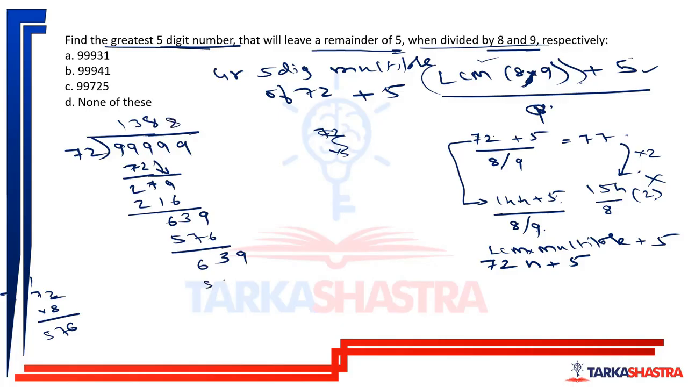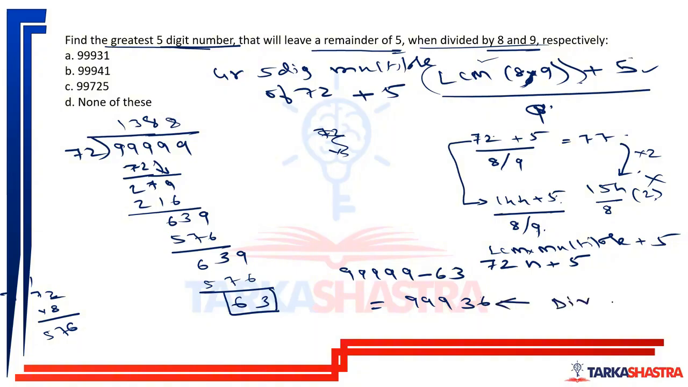8 is 576. If I divide, this is 3, this is 6. So 99999 is not divisible by 72 because it is leaving a remainder of 63. But if I do 99999 minus 63, this will be 99936. Okay. This will be the number divisible by 72.